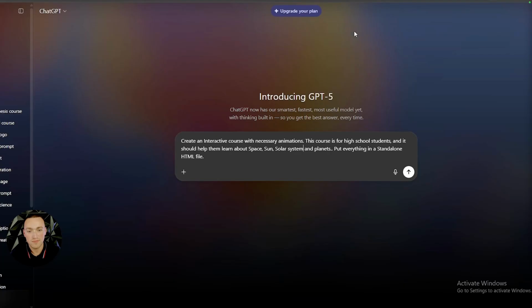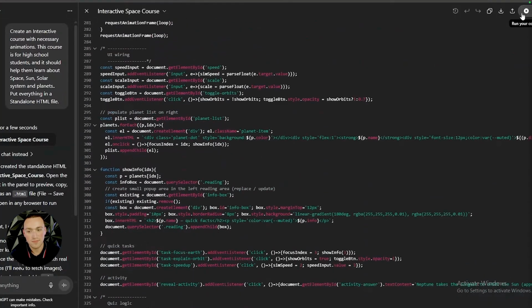The prompt I used is the same one I used before. I only changed the kids to high school students. And the content is to learn about space, sun, solar system, and planets. So let's see what we will get. The code is already completed, and I'm gonna run it.